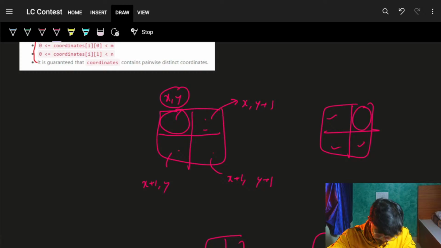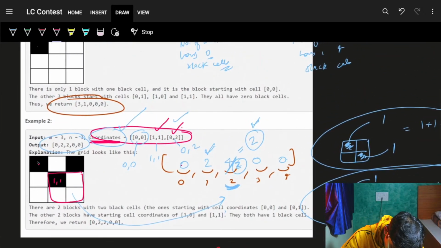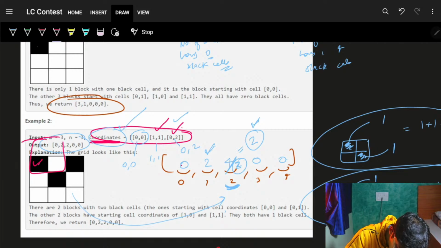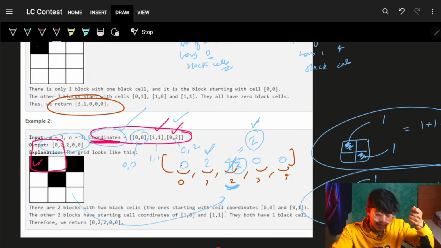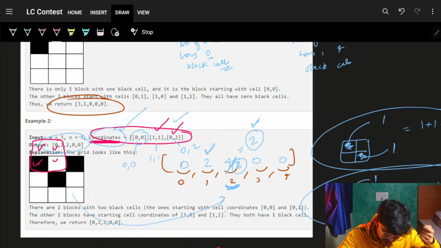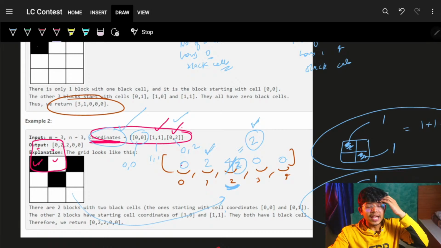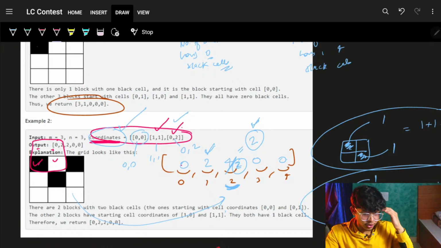We also saw that a cell can have these 4 possibilities, right? But we know that a possibility like this is out of bounds of the matrix. These cells do not exist. So we need to check if it is in the bounds of the matrix or not.